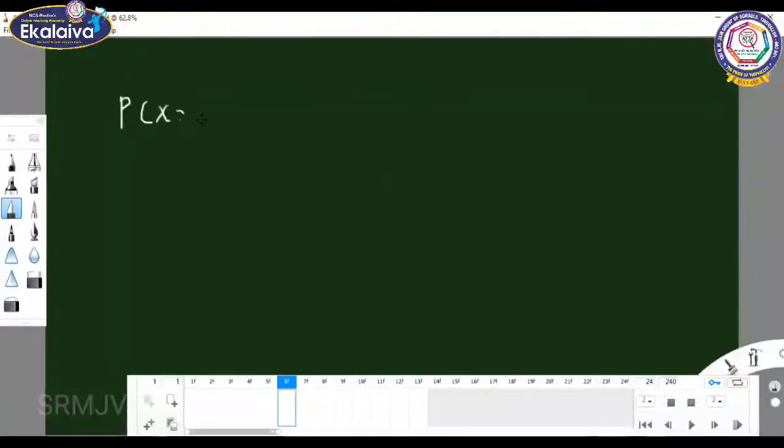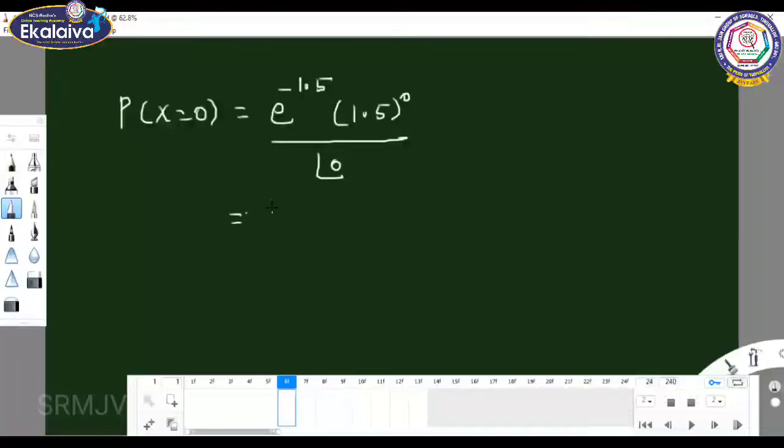P of x equal to 0 equals e power minus lambda, lambda power 0 by 0 factorial, where lambda is given as 1.5. 0 factorial value is 1. e power minus 1.5 is an exponential value given in the question itself, 0.2231. 1.5 whole power 0 is 1, and 0 factorial is also 1.